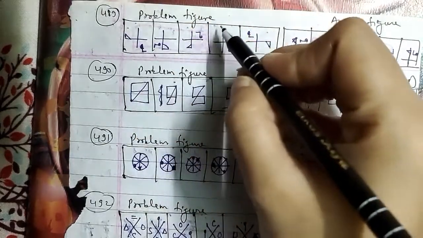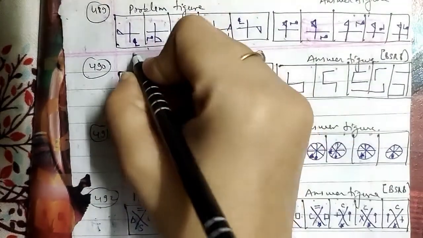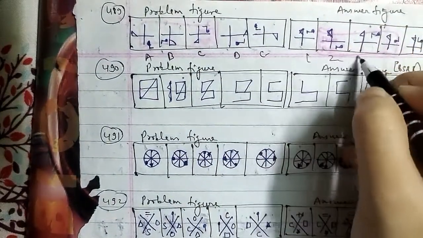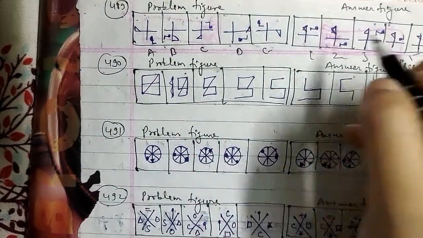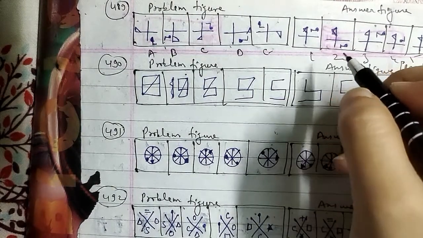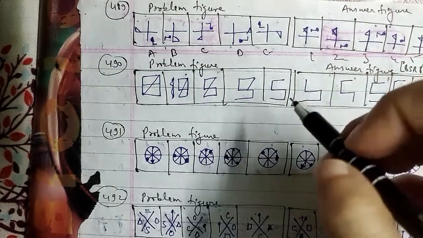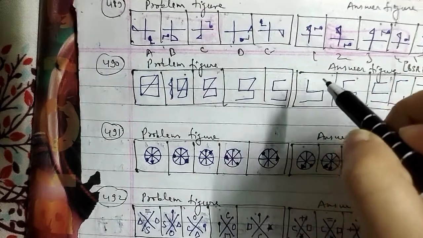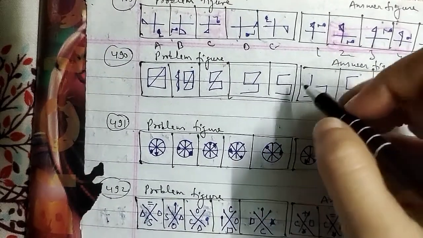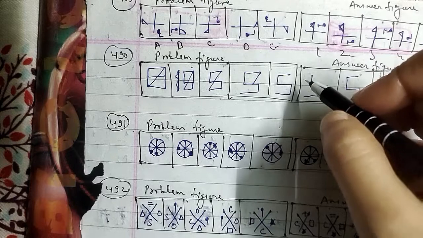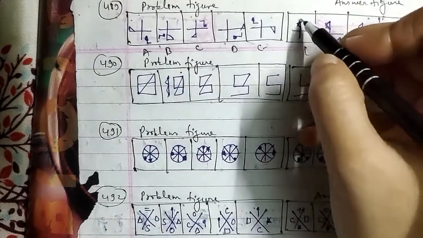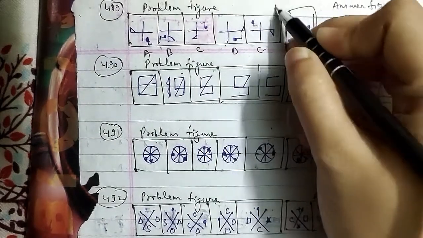Here is the 489th question of the session. These were the problem figures and these were the answer figures, named A, B, C, D and E, and 1, 2, 3, 4 and 5. Here the larger figure rotates 90 degrees anti-clockwise in every second step, and the flag reverses its direction in each step. The other figure rotates 90 degrees clockwise in each step and moves clockwise to the adjacent quadrant and a diagonally opposite quadrant alternately. So after the E figure, the first figure will be the right answer for this question.